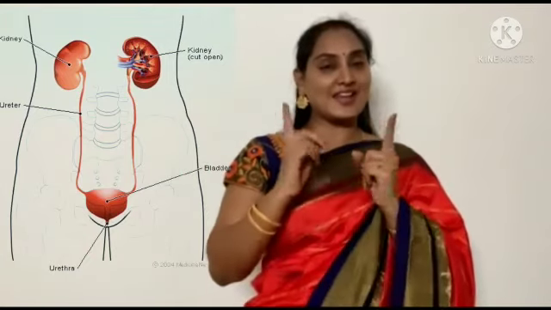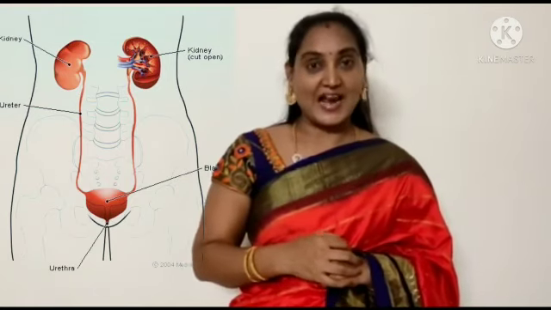In the human excretory system, the kidneys play a key role in elimination of the major 90% of the waste from our body. So where are these kidneys located? Do you have any idea regarding this? Many of you used to tell that the kidneys are located here, in the back portion. You are right.